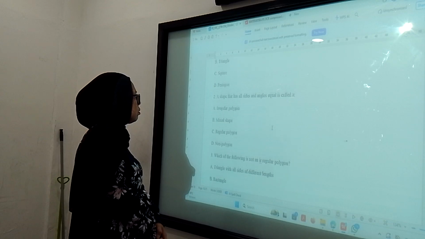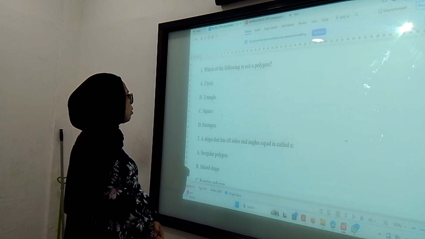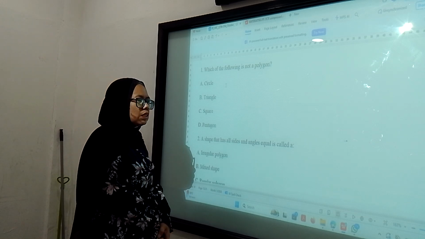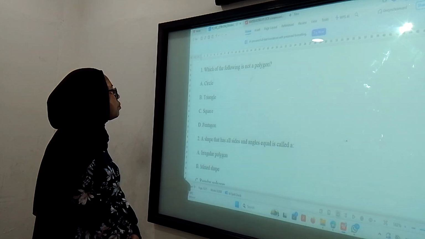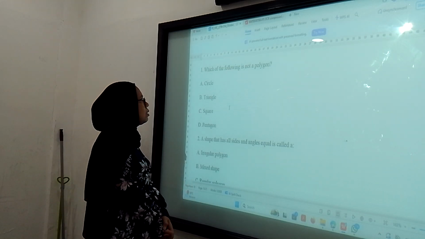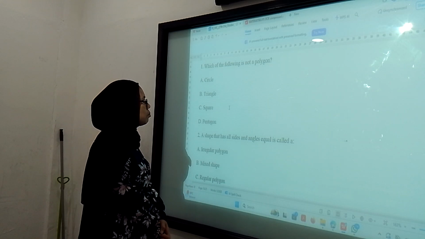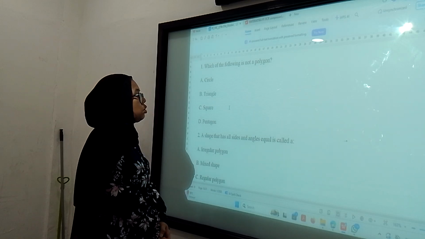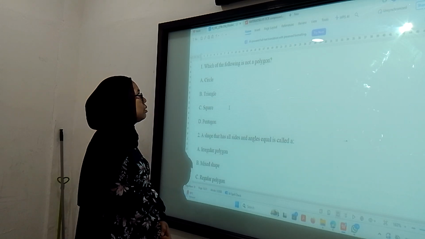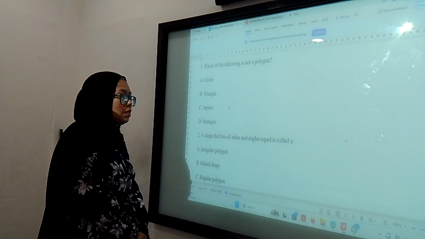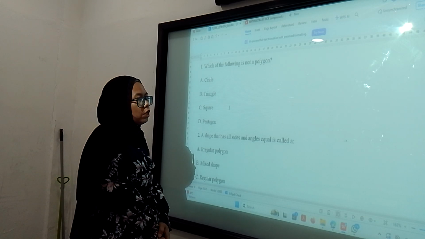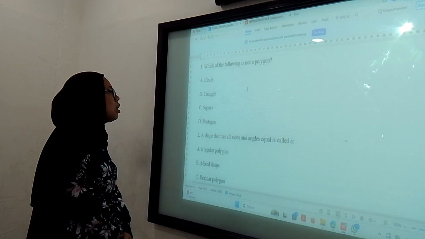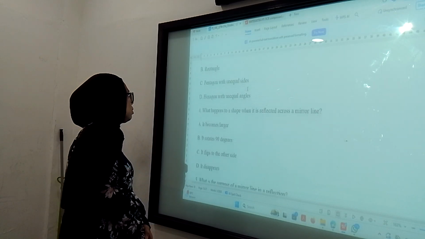For this one first, I just want to ask why this circle is not a part of polygon. Because you said, which of the following is not a polygon, right? We know that a polygon is a 2D shape made of straight lines. This circle has a curved line, so it's not determined as a polygon.